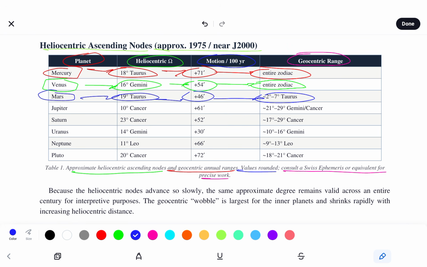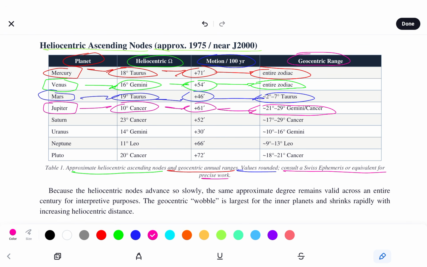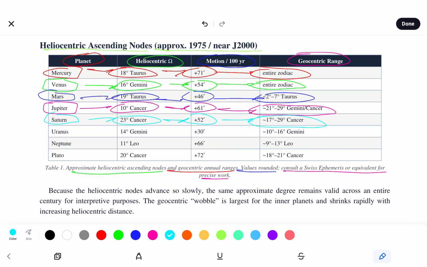Taurus for Geo range. Jupiter, 10 degrees Cancer, Helio, adding 61 arc minutes, and 21 through 29 degrees Gemini, Cancer for Geo range. Saturn, 23 degrees Cancer, Helio, adding 52 arc minutes, 17 degrees through 29 degrees Cancer, Geo range.